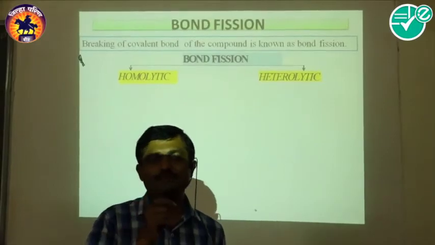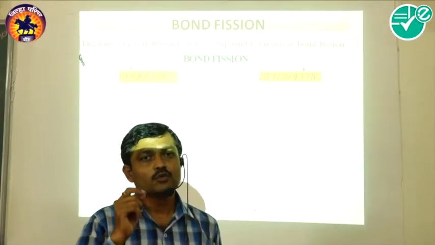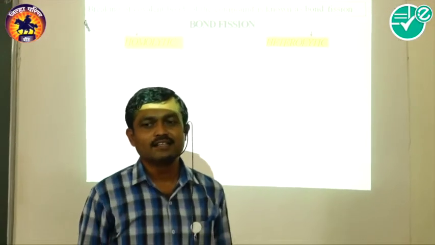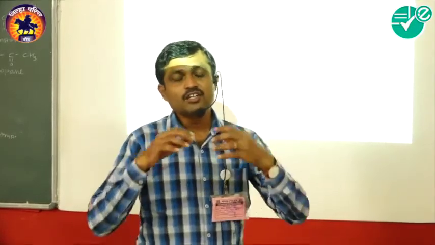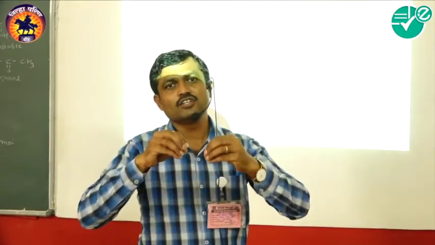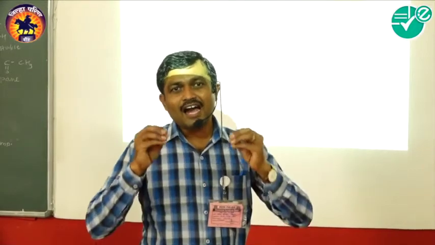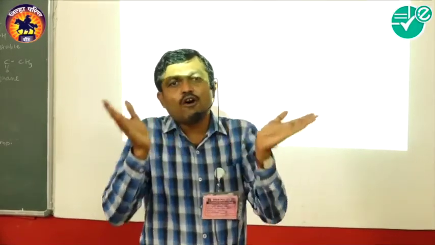The symmetrical breaking of the covalent bond to give free radicals is called homolytic bond fission. Symmetrical means that the bond is formed by the sharing of electrons, so the bond contains a shared pair of electrons. When the bond is broken, each atom carries its own electron.